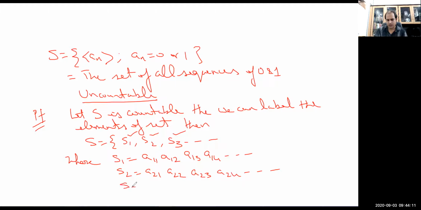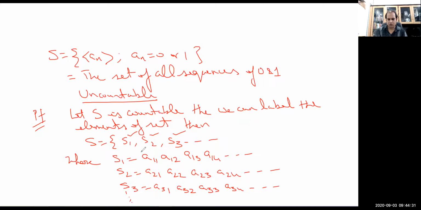And S3 is equal to A31, A32, A33, A34, and so on. In this way, we have listed every member of this set because we have assumed that it is countable.